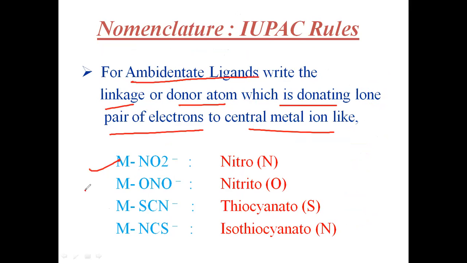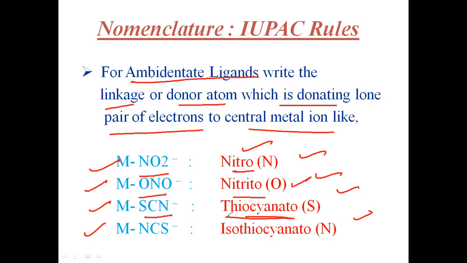NO2 is nitro-N, ONO is nitrito-O, SCN is thiocyanato-S, and NCS is isothiocyanato, like this. These are the ambidentate ligands.